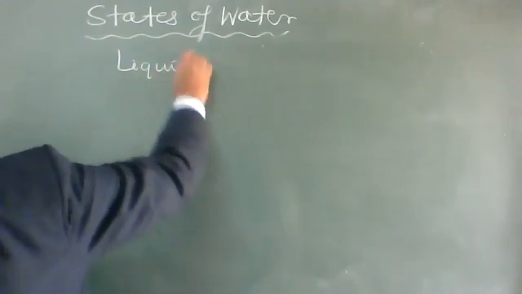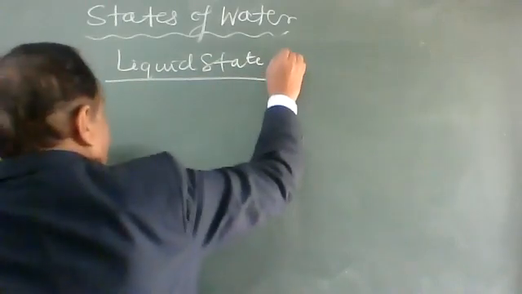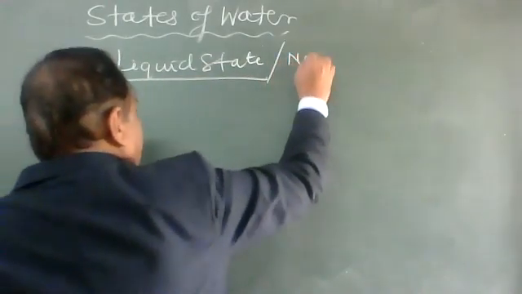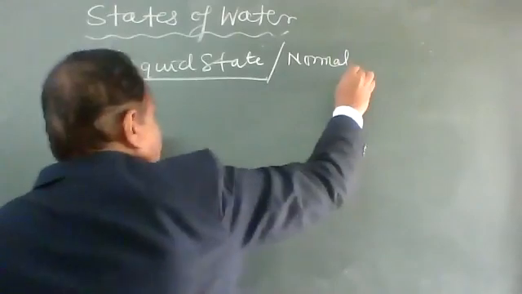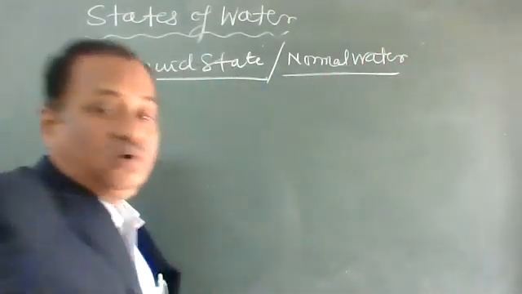Now coming to the third, the liquid state. Liquid state of water is normal water.